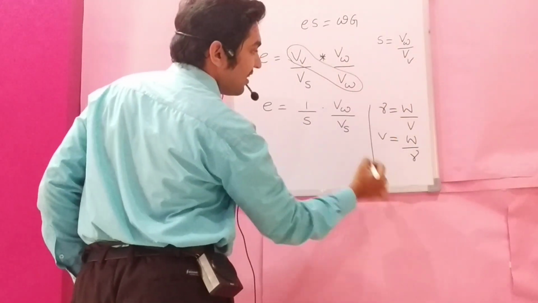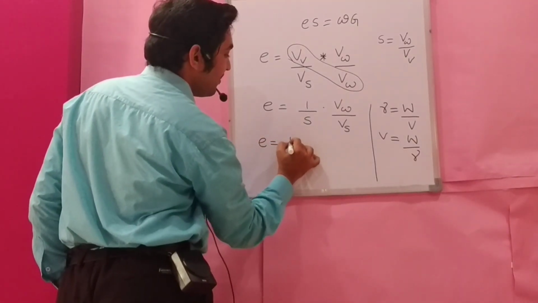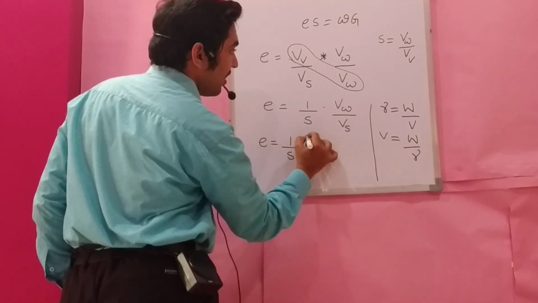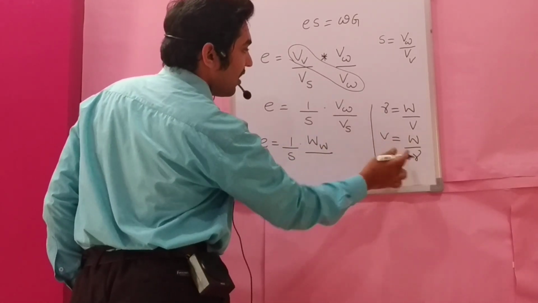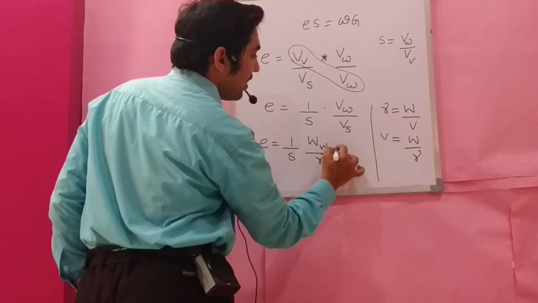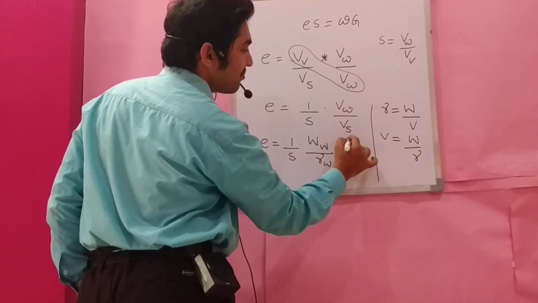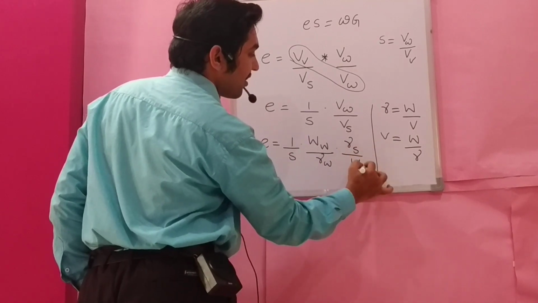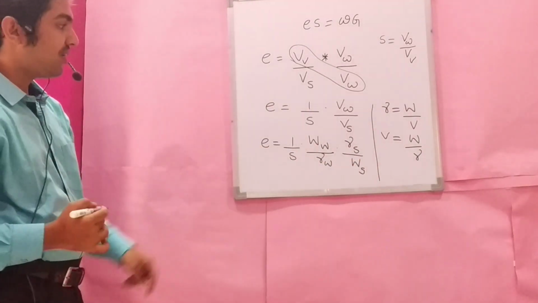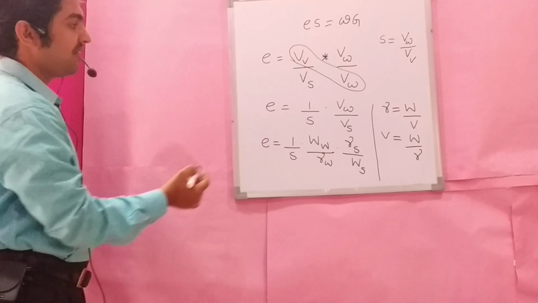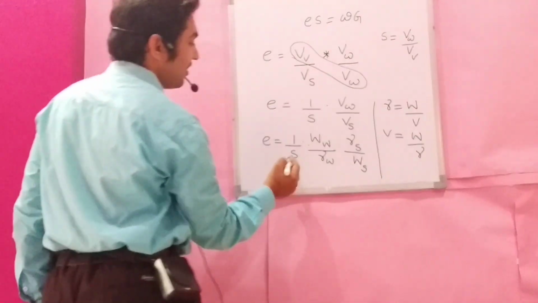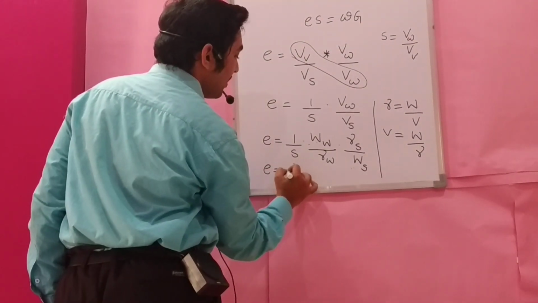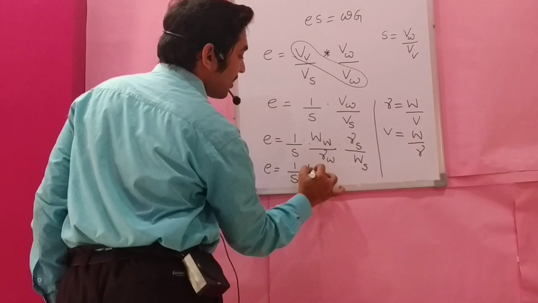From this relationship, e is equal to 1 by S into Ww by gamma w, into reciprocally gamma s by Ws. What we have seen is Ww by Ws is nothing but water content, weight of water to weight of soil solids. So e is equal to 1 by S into water content w.